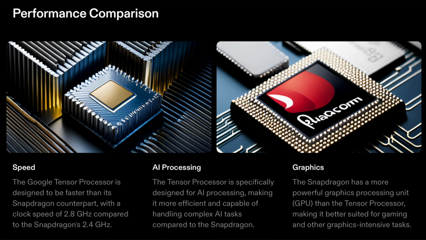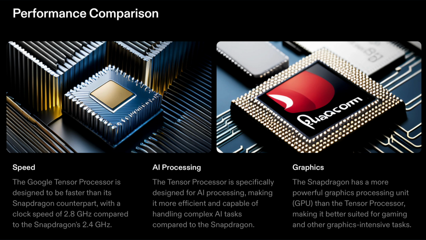Performance comparison. When it comes to raw performance, both processors are impressive. Tensor offers Google's optimization for its software, providing excellent performance in Google apps and services. Snapdragon, being more generic, caters to a wider range of applications. The choice between them may depend on your specific needs for performance and efficiency.